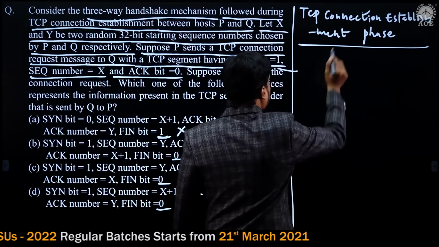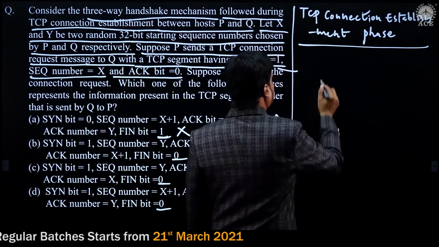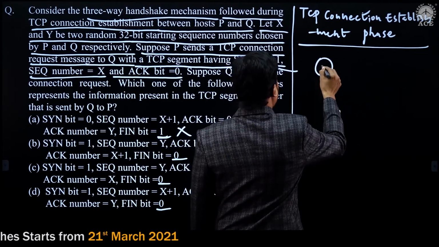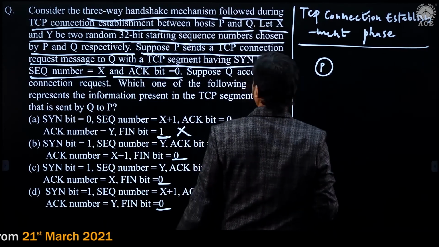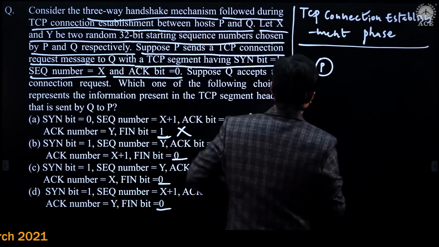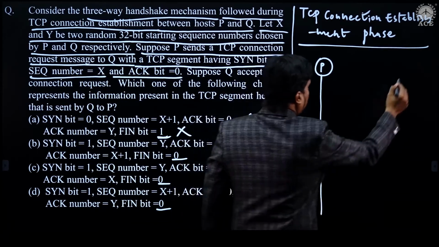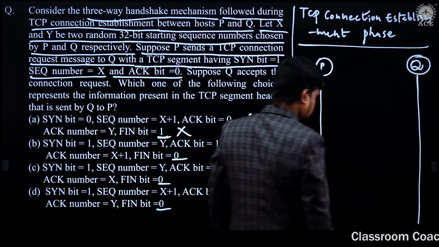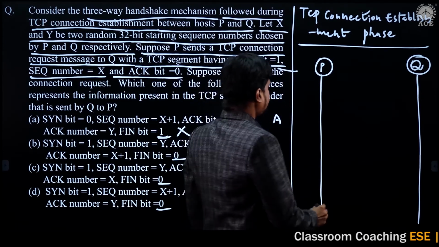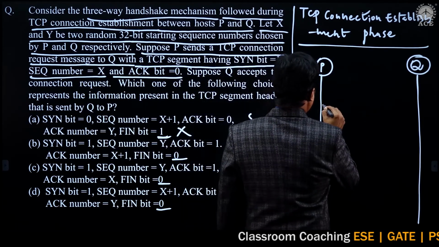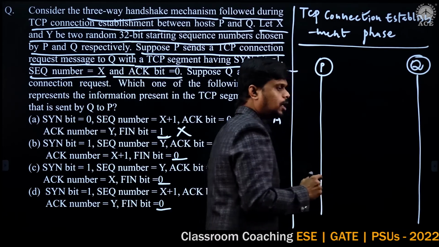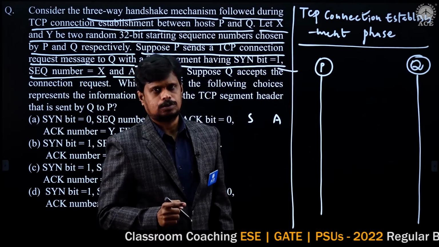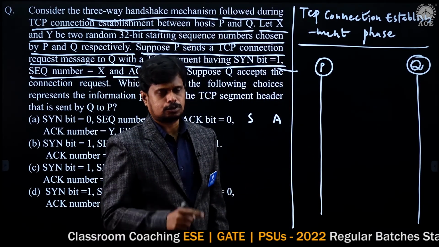Then coming to the further one. What is the TCP connection establishment phase diagram? If we consider this the sender, according to the question the sender is P, and this is my receiver, that is Q. P wants to communicate with Q, meaning it wants to make the data transmission.